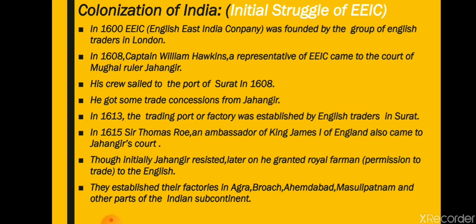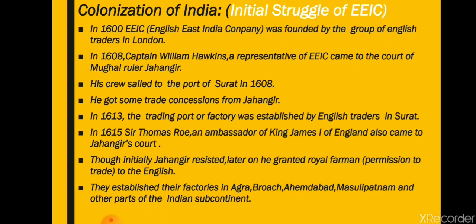Now, what was the meaning of factory at that time? Nowadays, a factory is a place where manufacturing of goods takes place. But earlier, during the British period, a factory was a place where Britishers stocked the goods that they brought from their country. Factories were places like godowns where they stored their goods and where the officials of the factory also resided. In 1613, the first trading post of the Britishers was established in Surat.